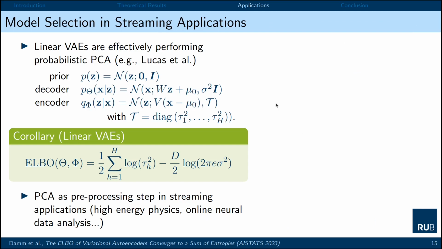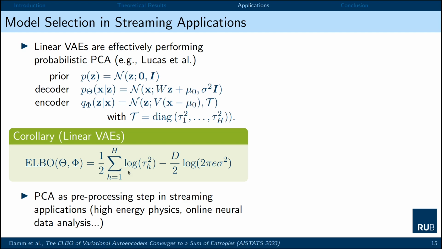Another use case is the model selection in streaming applications. We consider linear variational autoencoders, and we can then derive a corollary such that the ELBO is simply given here again, as we know it in the case of the vanilla VAE, by the variances. This formula is already simplified, so this term, the first term, already captured the difference between encoder and prior entropy.